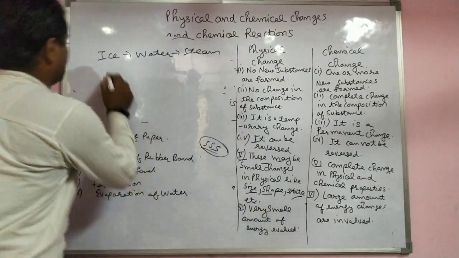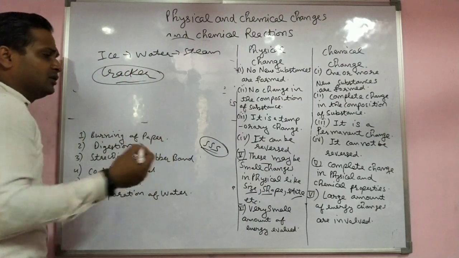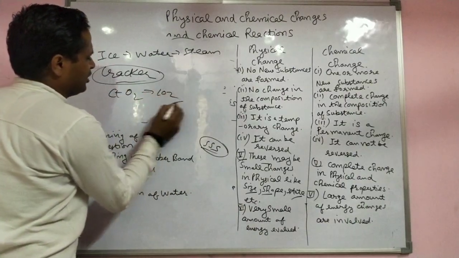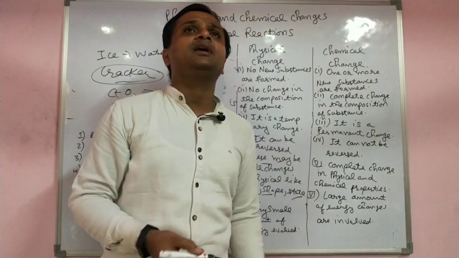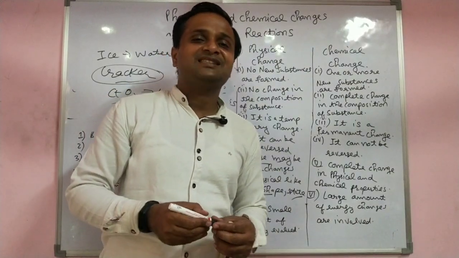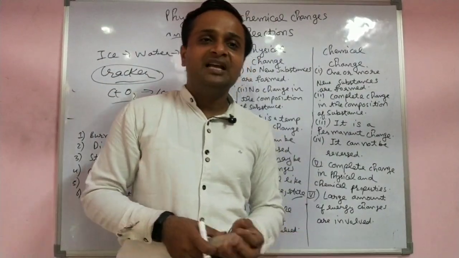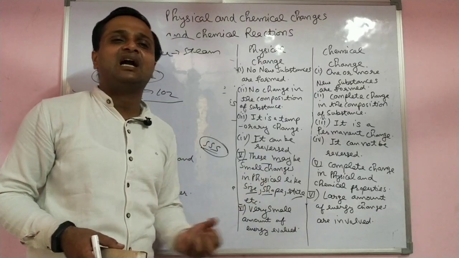For example, a cracker burning, or any combustion reaction: C plus O2 gives CO2. High energy is released, or maybe absorbed. That is called the two types of reaction, endothermic and exothermic. A reaction in which energy is absorbed is called endothermic.